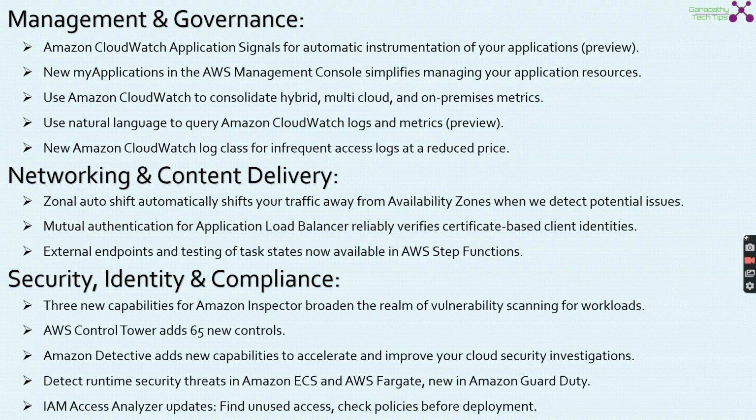Security, identity, and compliance. Three new capabilities for Amazon Inspector broaden the realm of vulnerability scanning for your workloads. AWS Control Tower adds 65 new controls. Amazon Detective adds new capabilities to accelerate and improve your cloud security investigations. Detect runtime security threats in Amazon ECS, Fargate, and in Amazon GuardDuty. IAM Access Analyzer updates. You can find the unused access and check the policies before deployment. All these new features got added to the IAM Access Analyzer.